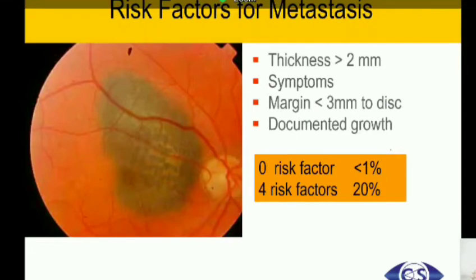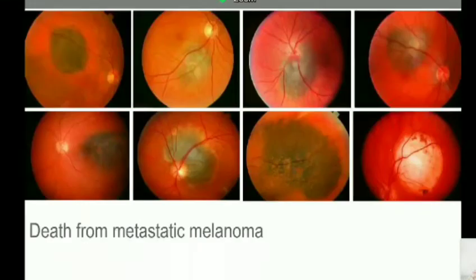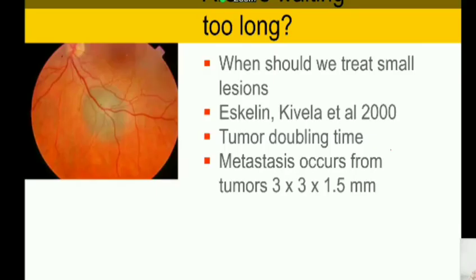So even if it's a small tumor, you have to very aggressively treat it, and there is no role for observation at all. All these patients with small and medium melanomas have died from metastatic melanoma, although they don't have any locally recurrent tumor. This was the Kivela article that we are talking about, where you find the argument to treat a small lesion. In fact, he showed that metastasis occurs from tumors which are 3 millimeter in diameter and 1.5 millimeter in thickness.